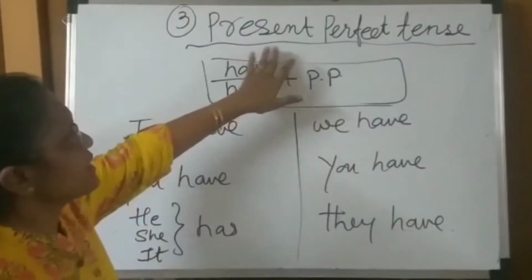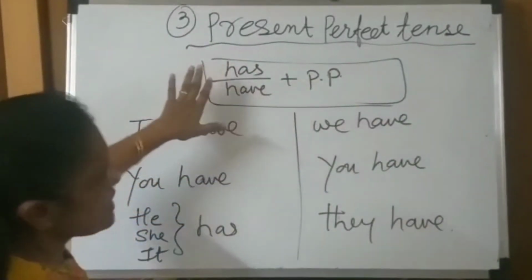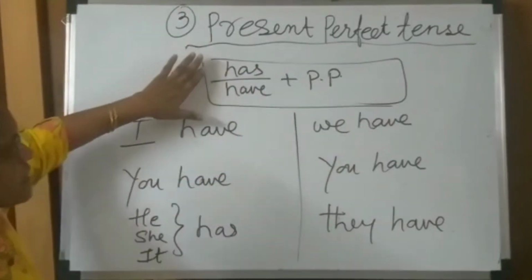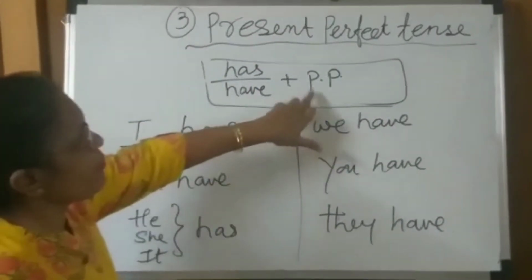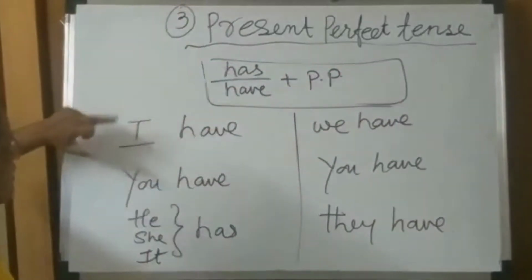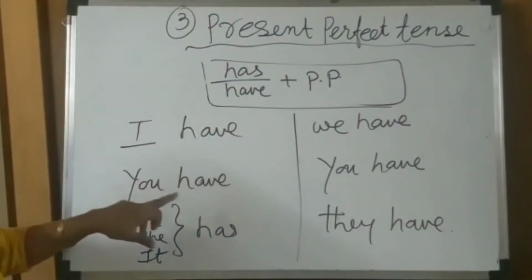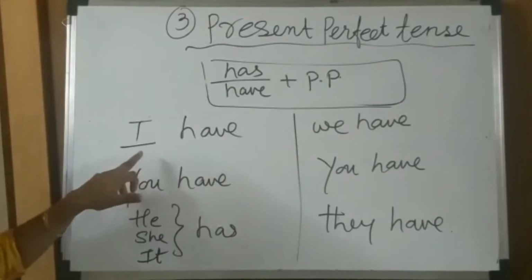Today our topic is present perfect tense. First we think about this one. If we have to use this, then have and has plus the third form is the key. This is the key for present perfect tense. Then which one do we use, have or has? There are perfect rules for this.